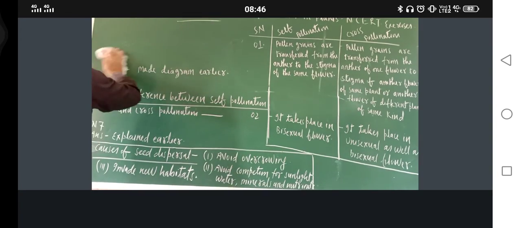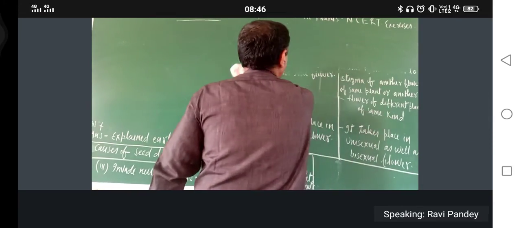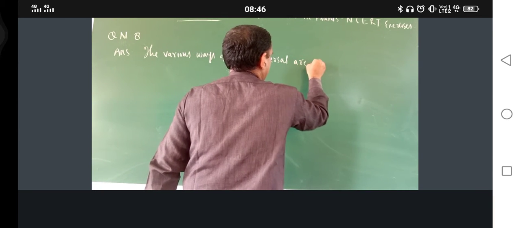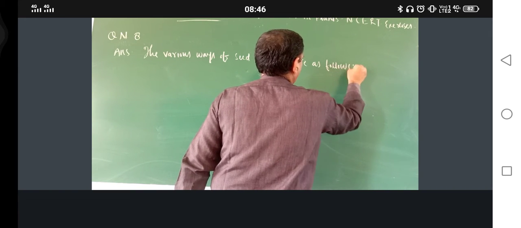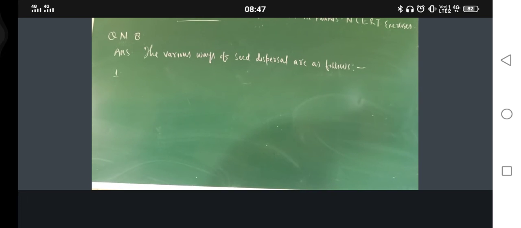Okay. So question number 8. Answer: the various ways of seed dispersal are as follows. Number 1, by wind.